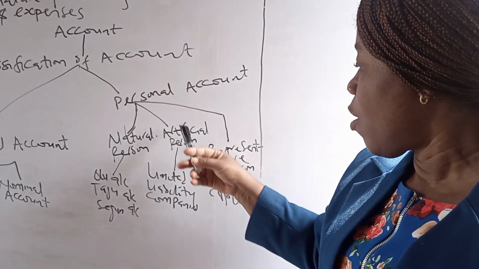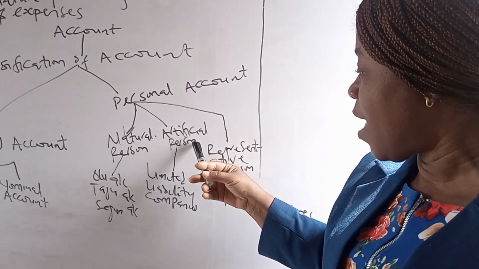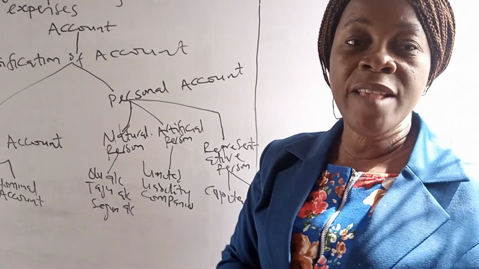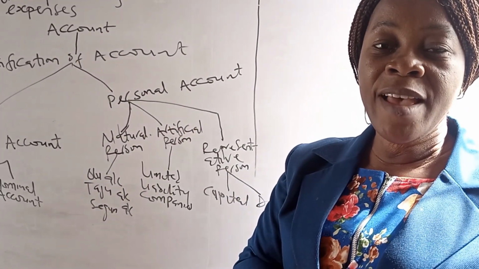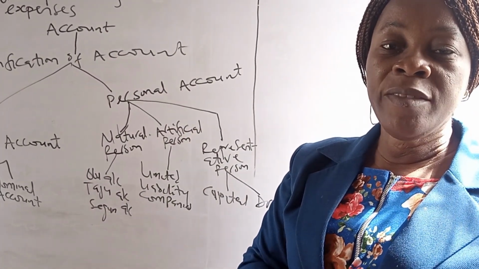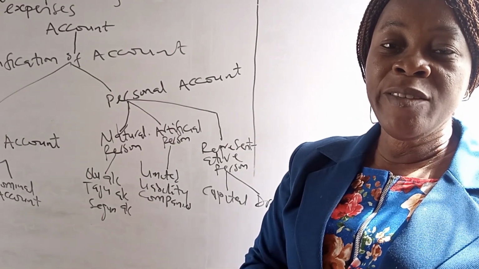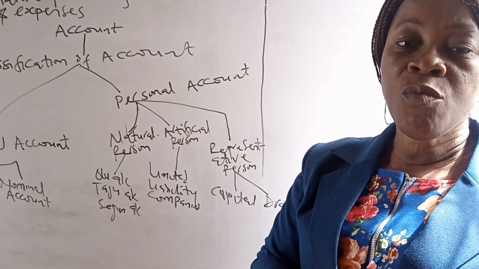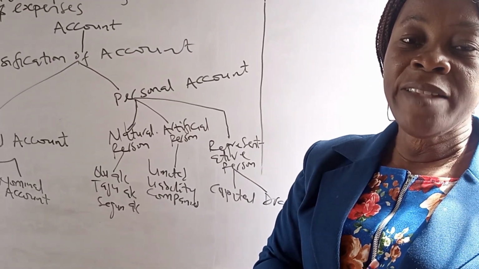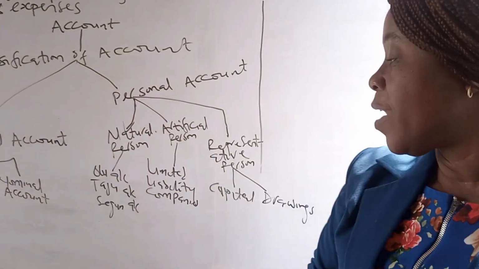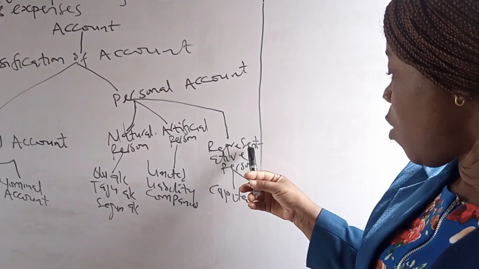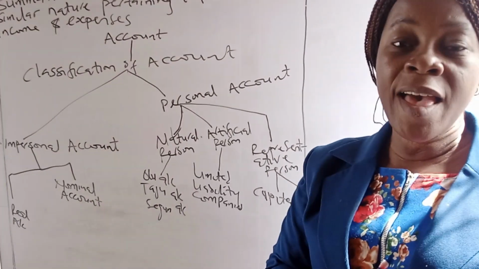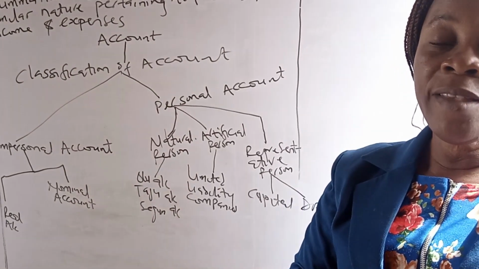Also in personal account we have artificial persons like business organizations, public limited liability companies, private limited liability companies, cooperative societies and non-governmental organizations, non-profit making organizations. Then we also have representative persons in the form of capital account and drawings account.